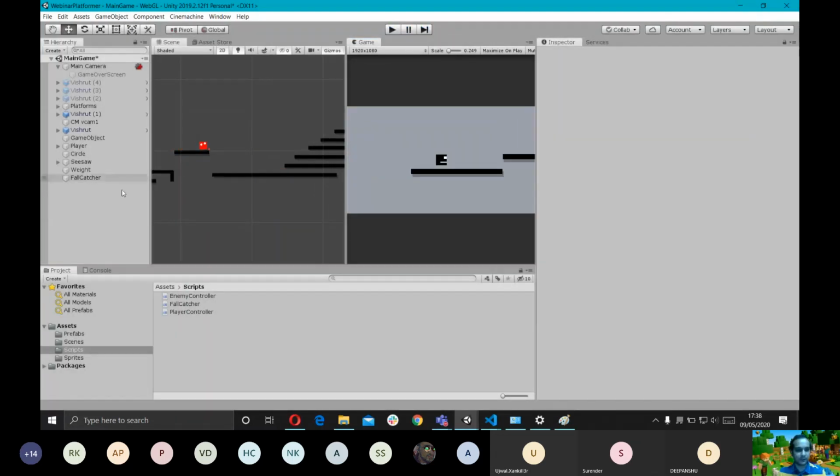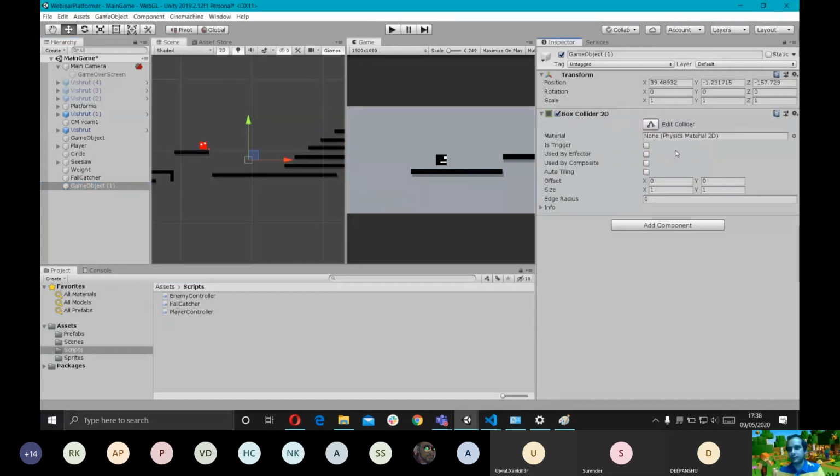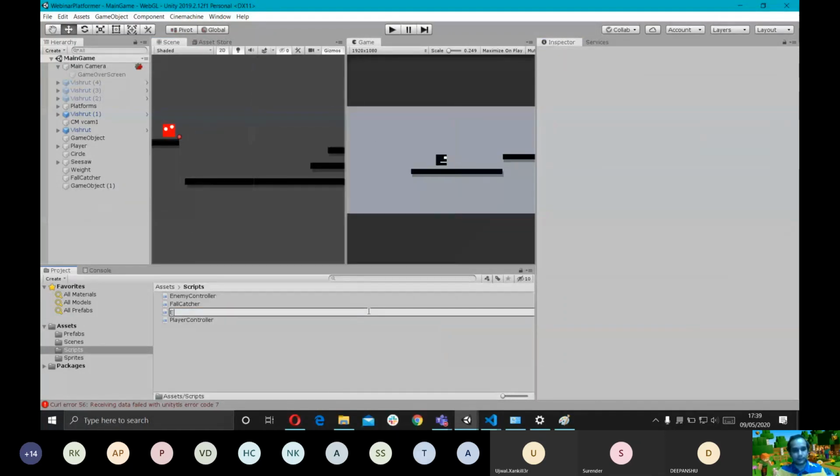Let's create an empty game object. Let's add a Box Collider 2D to it. I'm gonna set the Z to 0. Okay. So this is where I'm gonna put the trigger. I'm gonna enable is trigger, and I'm gonna create a new script. You know what? I'm gonna call it ObjectEnabler.